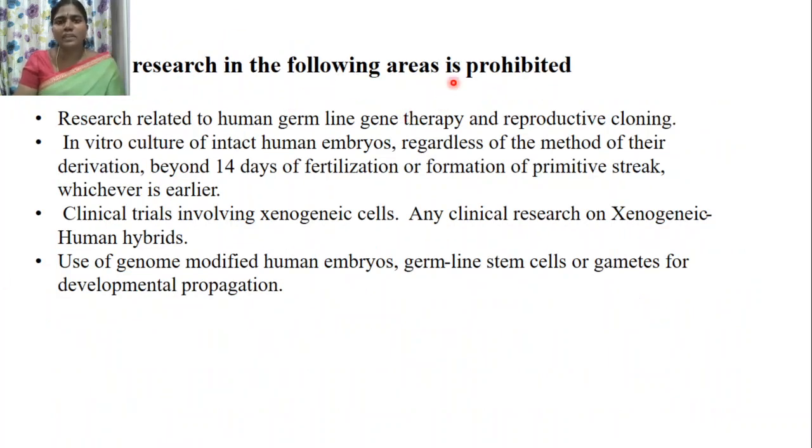The areas where stem cell research is prohibited are research related to human germline gene therapy and reproductive cloning, in vitro culture of intact human embryos, regardless of the method of derivation, beyond 14 days of fertilization or formation of the primitive streak, whichever is earlier, and clinical trials involving xenogenic cells. Any research related to human hybrids is prohibited, as is the use of genome modified human embryos and germline stem cells or gametes for propagation.